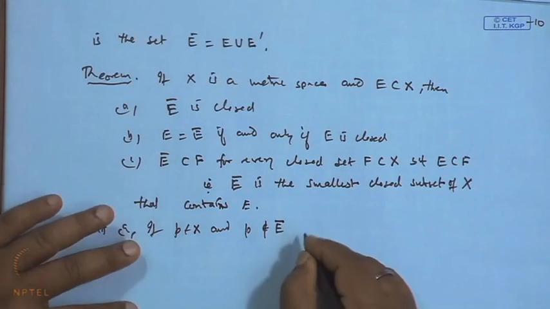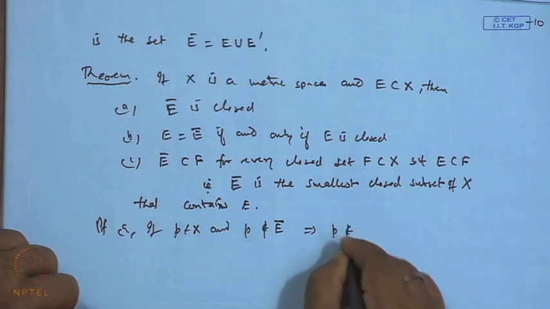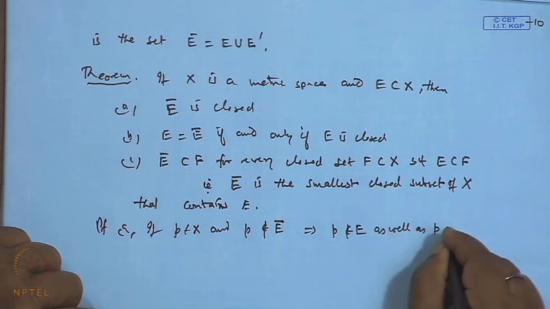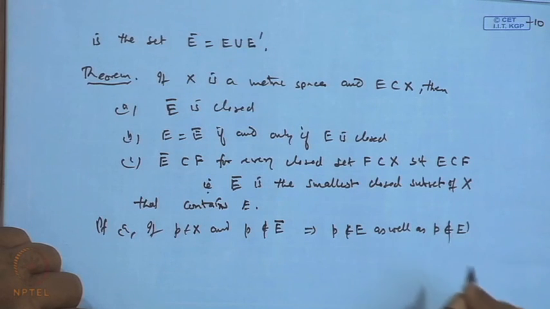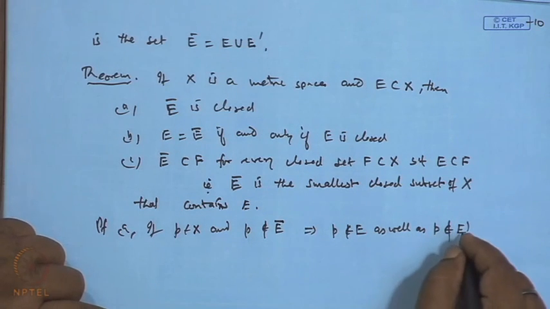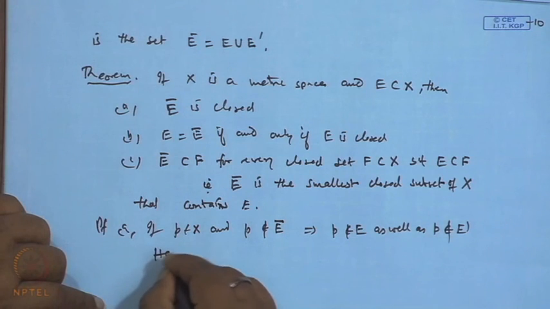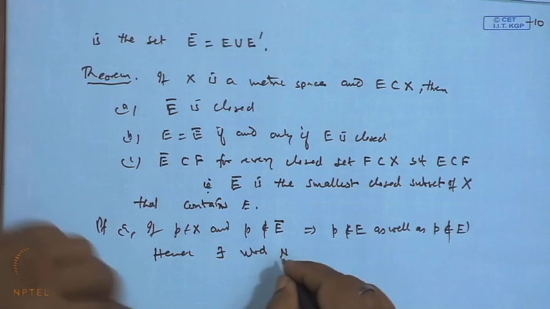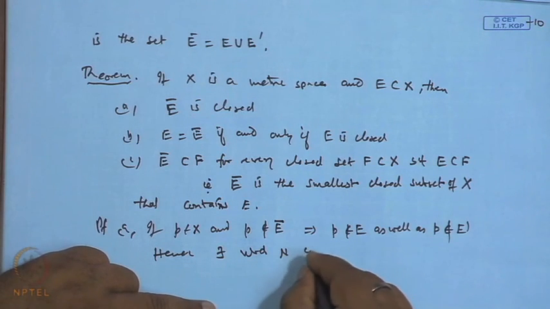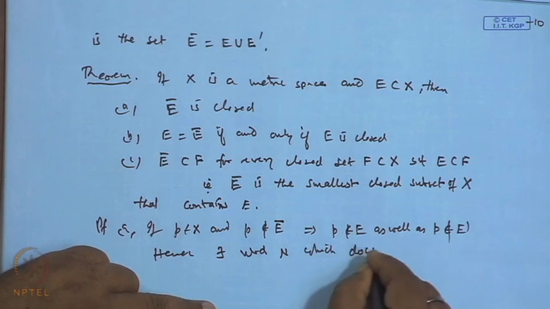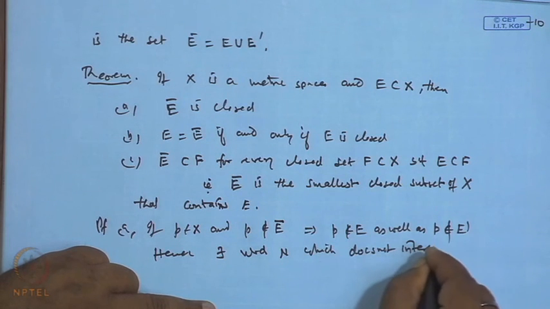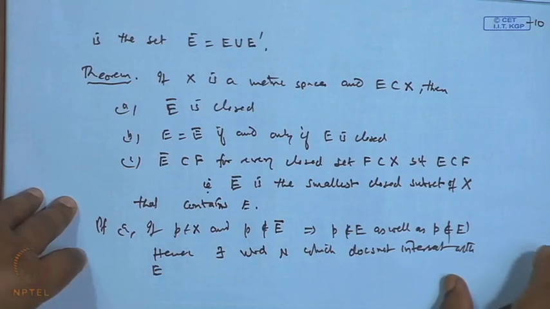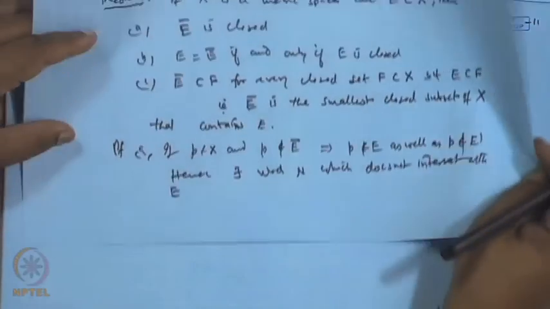Then P does not belong to E, and P is not a limit point of E. So, there exists a neighborhood N which does not intersect with E. So, if it does not intersect with E, then the complement of E bar is open.